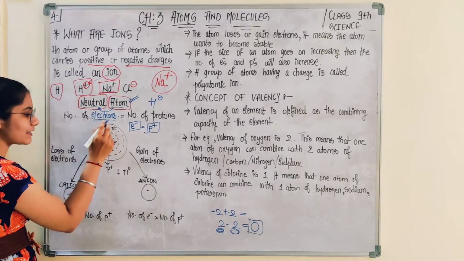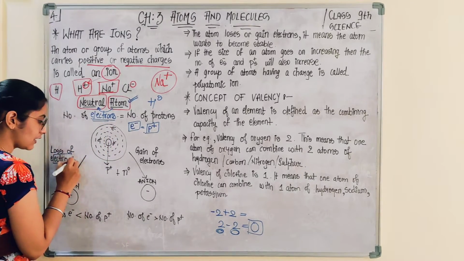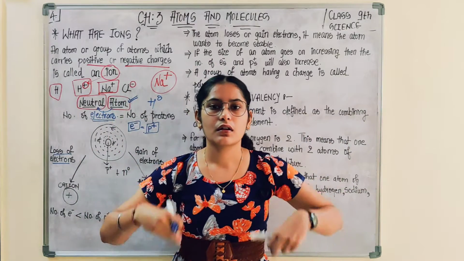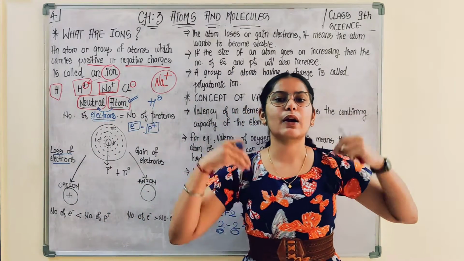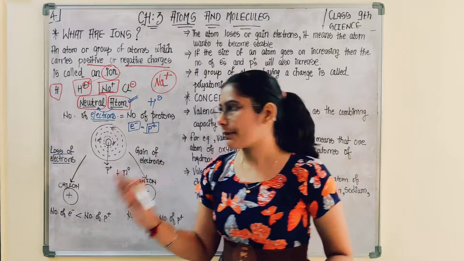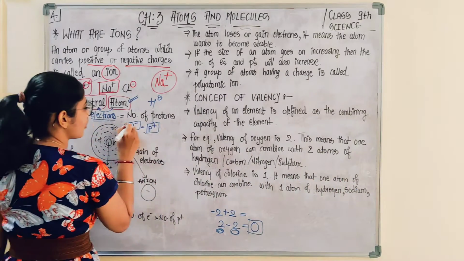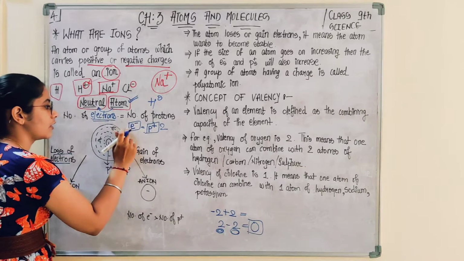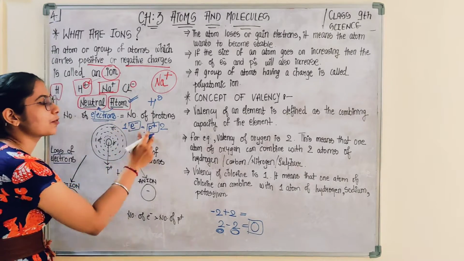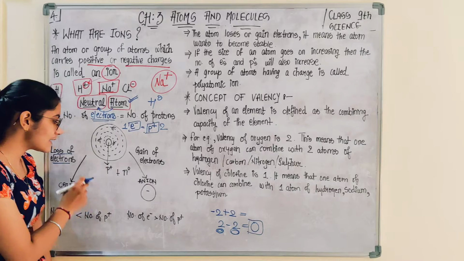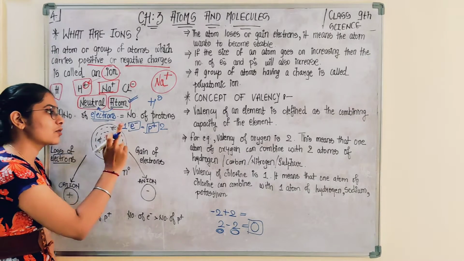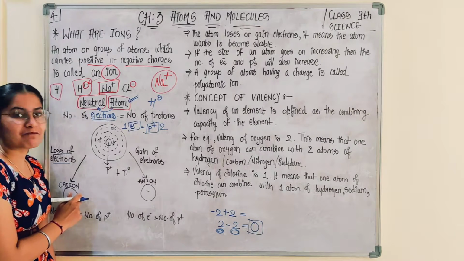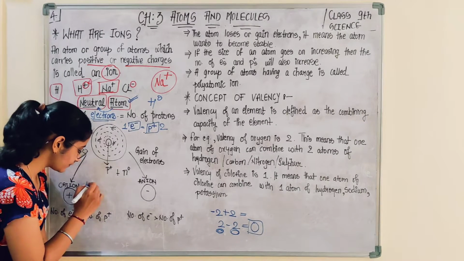If the atom by chance loses electrons, that means it is giving out negativity from its body. Suppose this atom had 2 electrons and 2 protons. If it gives out 1 electron, how many electrons and protons are left? Only 1 electron and 2 protons are left.